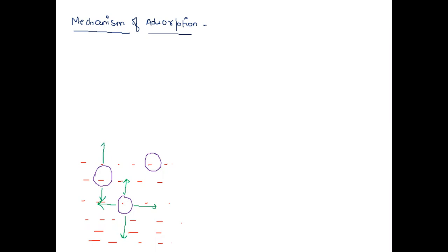If we talk about the surface particle, it will face different attraction forces in different directions. From the downward direction there are liquid particles, but from the upward direction there are not. So the force will not get balanced, and from left to right there are liquid particles, so that can be balanced.